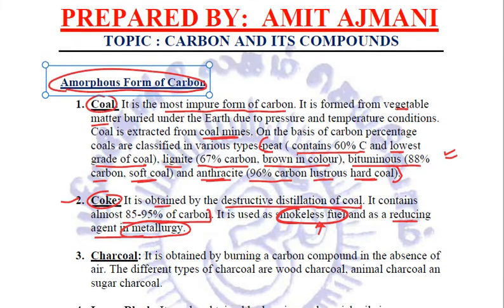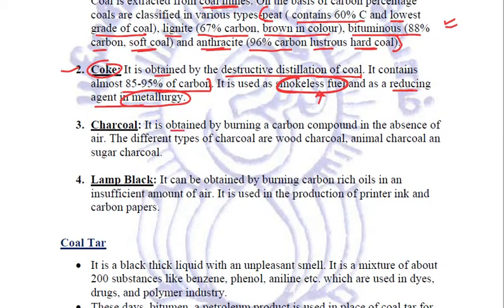Next form is charcoal. Now this charcoal is obtained by burning a carbon compound in the absence of air. There are different types of charcoal: wood charcoal, animal charcoal, sugar charcoal, etc. Next form is lamp black. It can be obtained by burning any carbon rich oil in an insufficient amount of air, and this lamp black is used in the production of printer ink and carbon papers. So these four are the amorphous forms of carbon. They are coal, coke, charcoal, and lamp black.